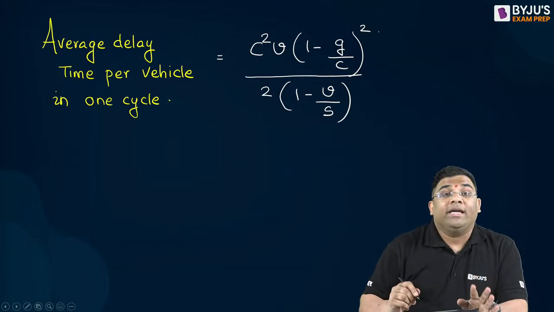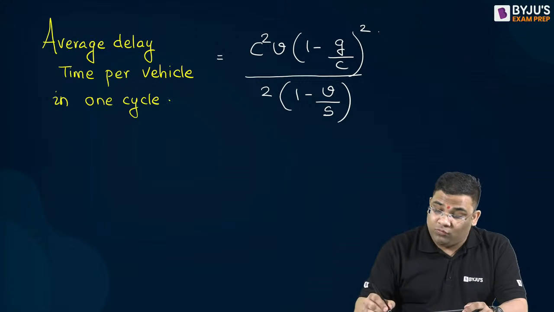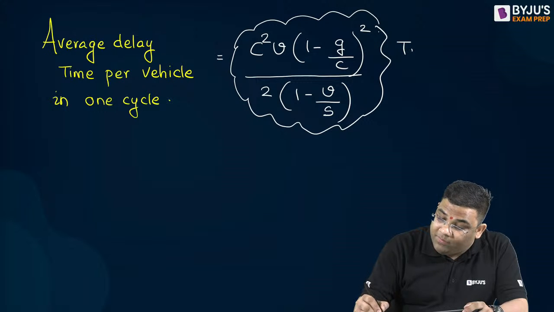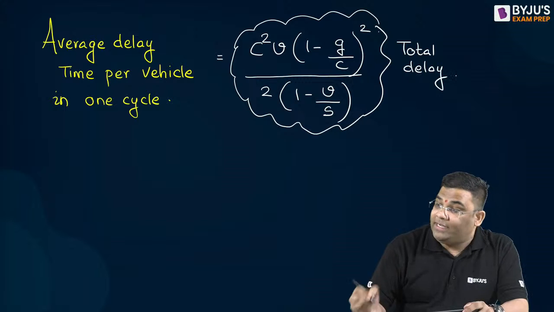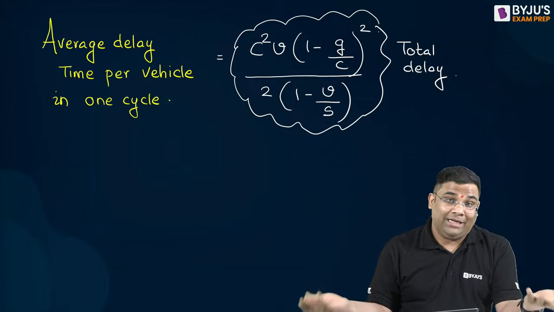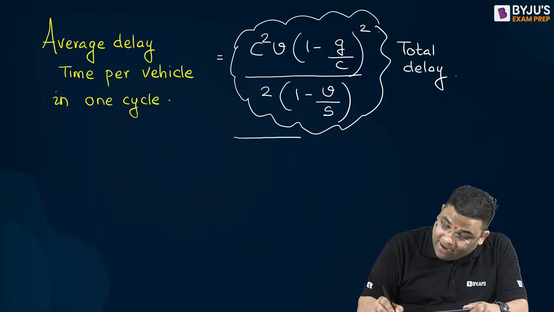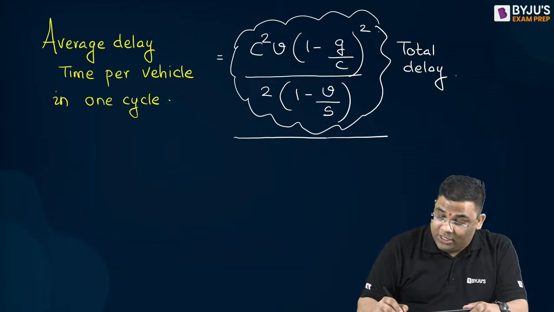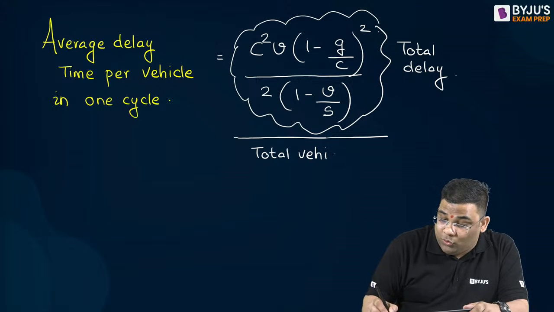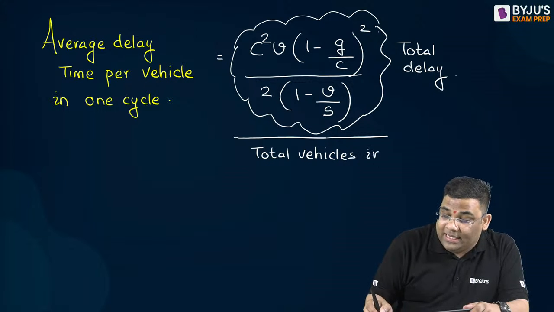If I want to find the average one from the total delay, how can I find it? I will tell you. I can get that by dividing by the total number of vehicles in one cycle length. How do we find the total number of vehicles in one cycle length?